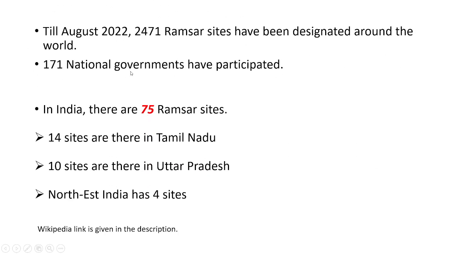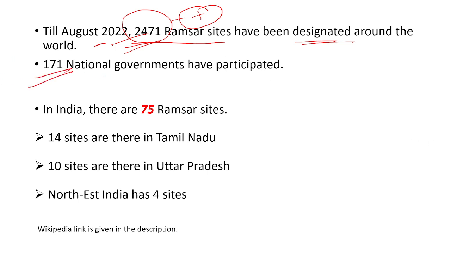Till August 2022, 2471 Ramsar sites have been designated around the world. You should remember this number if possible, and every year it will go on increasing, because new sites will be designated as Ramsar sites. And 171 national governments have participated in this convention, so Ramsar sites are found in 171 countries around the world.